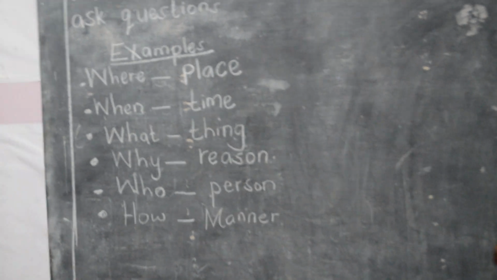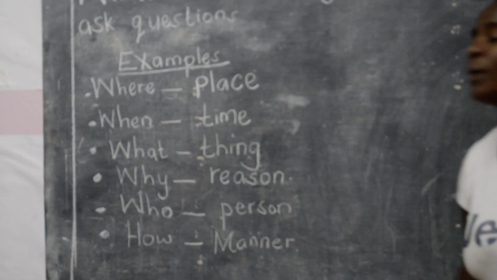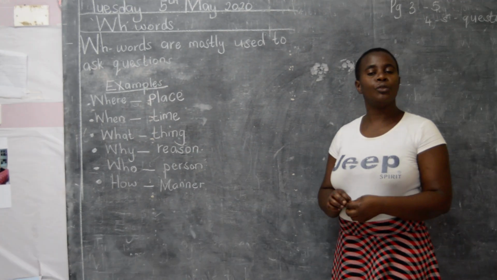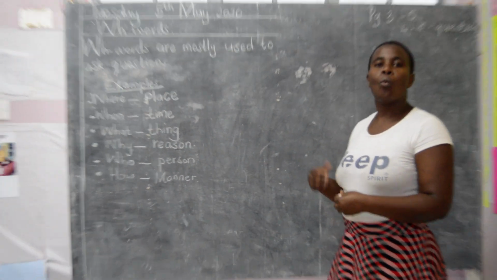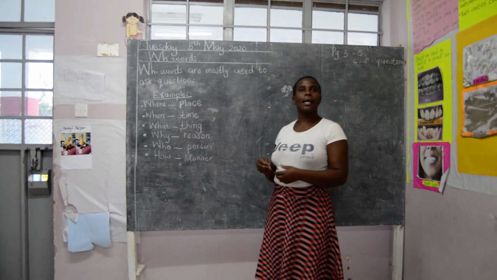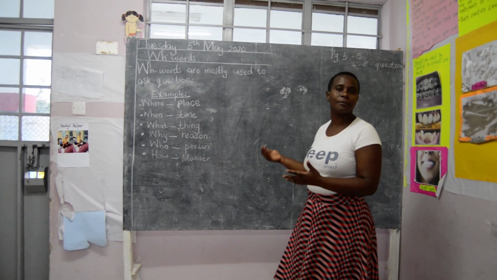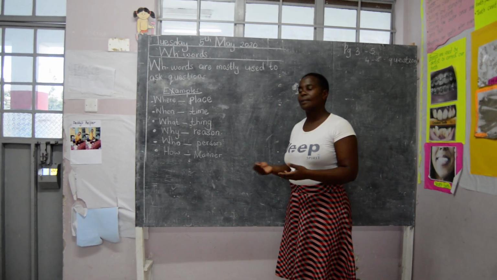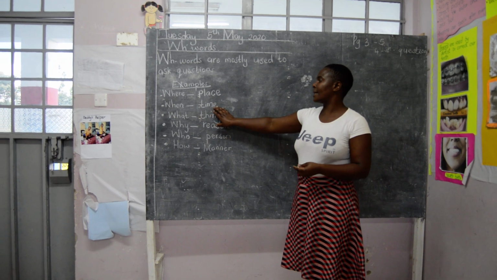And when we are using the word when, we are asking about the time. For example, what time do you eat? Or when do you eat? You can tell the person, I eat at around 12, or in the afternoon, or at night. You are explaining about the time.